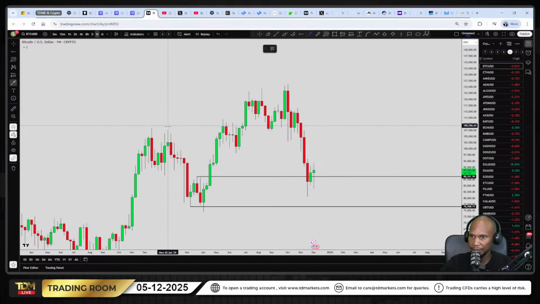We have this area, right? We can all see what happened. I'm just going to draw a line, right? We've got that zone. We can see what happened there. There's been a bit of structure, then the market went down. So to me, these are the structures that are important to me, right? In order for me to try and figure out what Bitcoin is trying to do.